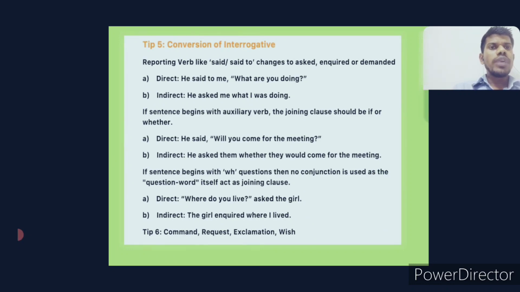Then interrogative, it's very important, where we commit errors. So we have to concentrate here. Reporting verb like said or said to changes to asked or inquired or demanded. See here, direct: He said to me, what are you doing? Which tense is it? It is present continuous. So in indirect, said to becomes asked me or inquired. Just you can use asked me. Indirect: He asked me what I was doing.